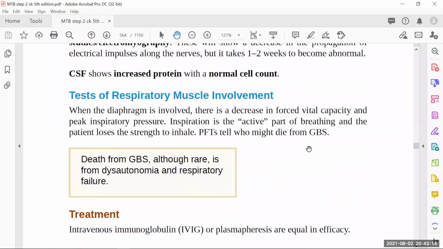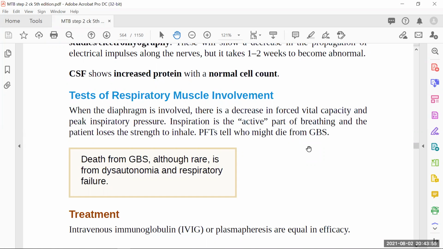So they are asking what are the tests for respiratory muscle involvement, how we will see the respiratory muscles are involved. If the diaphragm is involved, the diaphragm is the main inspiratory muscle. The whole inspiration depends on the diaphragm. So there is a decrease in forced vital capacity and peak respiratory pressure. Of course, if the diaphragm is involved, the whole vital capacity will be disturbed, because inspiration is the active part of breathing, and the patient loses the strength to inhale. The patient is no longer able to inhale properly. Why? Because the diaphragm is involved. So the main inspiratory muscle is the diaphragm, and expiration is the elastic recoil of the lung. For expiration, I don't need any muscle involvement, but for inspiration, I have to have my diaphragm strong.